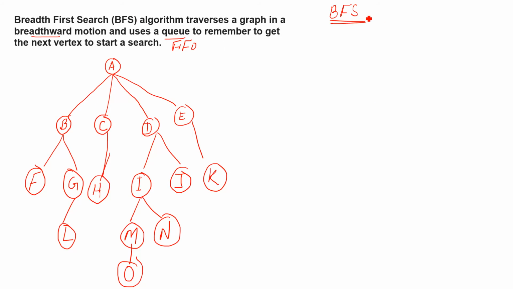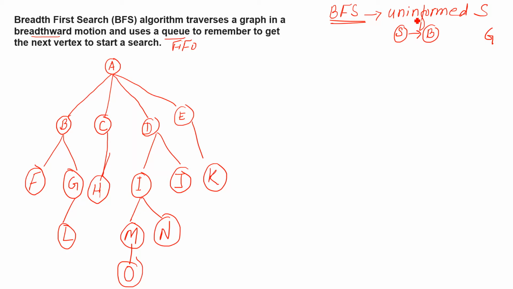So BFS, first of all, you should know that it comes under the category of uninformed search, right? Uninformed search we had discussed in my last lesson. Uninformed search, you can also call the blind search or brute force method, because here we do not have any idea how we can reach our destination or goal. Suppose this is the ending point and there is one route that goes to B, and from B onward we do not know which route we have to take in order to reach our G.